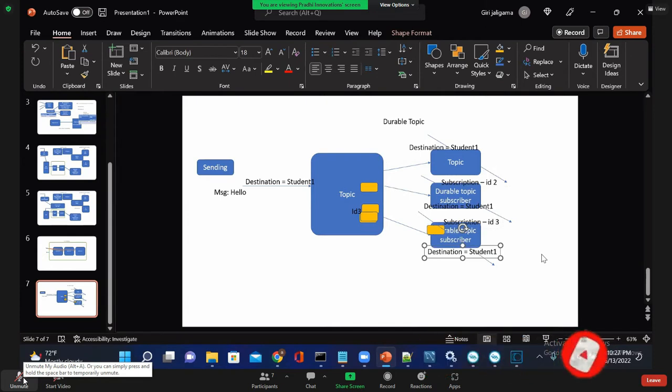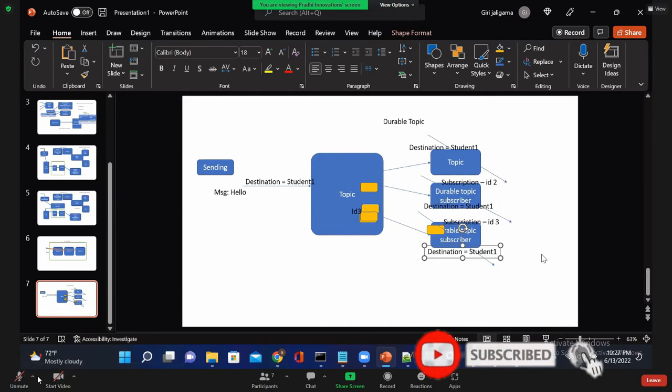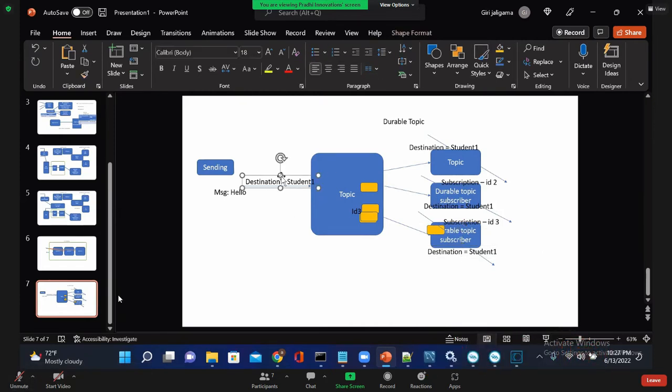If the publisher is publishing on destination 2, and these are trying to receive on destination student 1, then they won't receive the message. If the destination name matches, then only they will receive the message. Is that clear? Yes, sir.